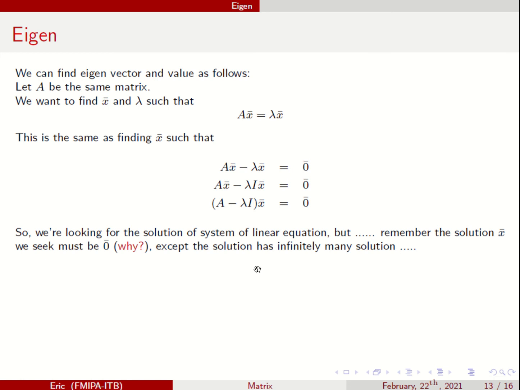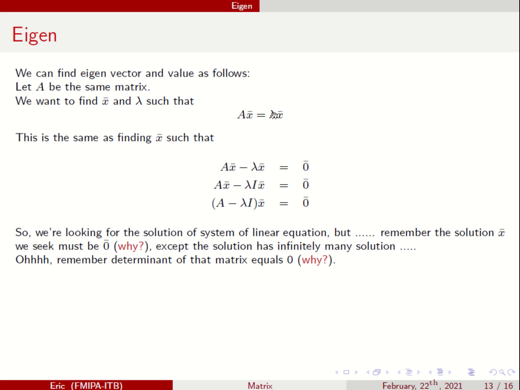Except when the system has infinitely many solutions. If the system has infinitely many solutions, then I can have x that is not 0. But if you have only one solution, the solution must be (0, 0). Do you know why? Try to think about this on your own. And remember, to have infinitely many solutions in this case, the determinant of this should be equal to 0.